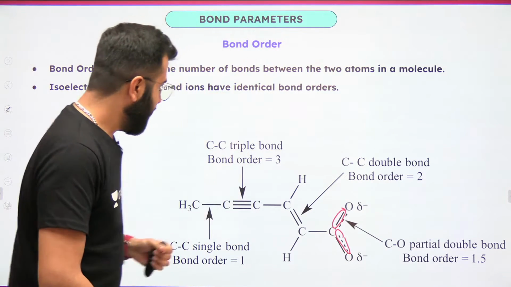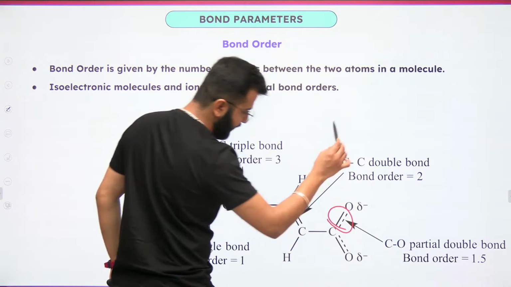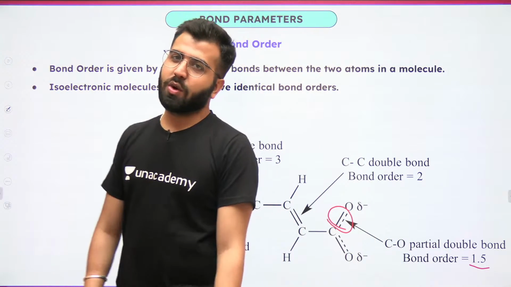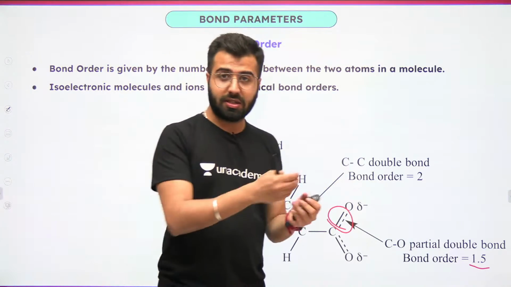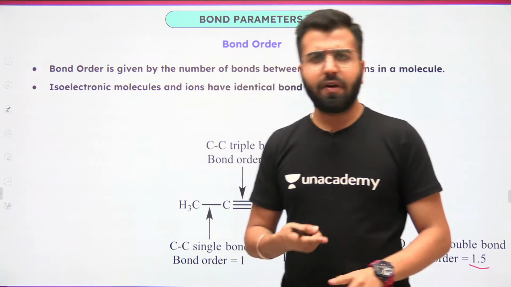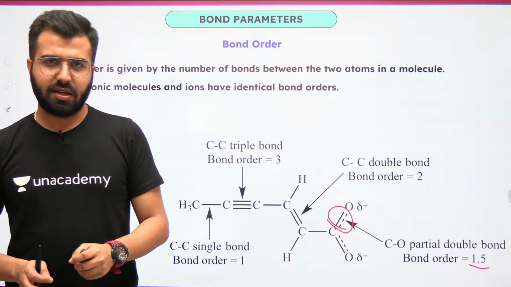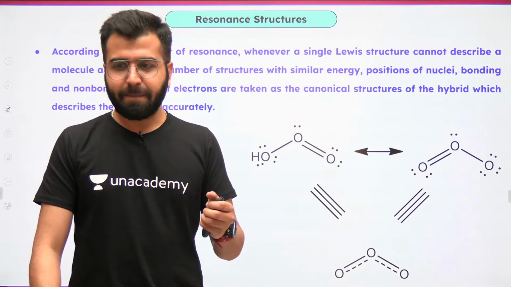Okay? 1 plus half, which comes out to be 1.5. The bond order comes out to be 1.5 is what you have to remember. Yes, the bond orders can be in fractions, decimals as well. 1.5, 2.5, such things exist. Okay, so do remember that. Easy peasy lemon squeezy. Amazing.